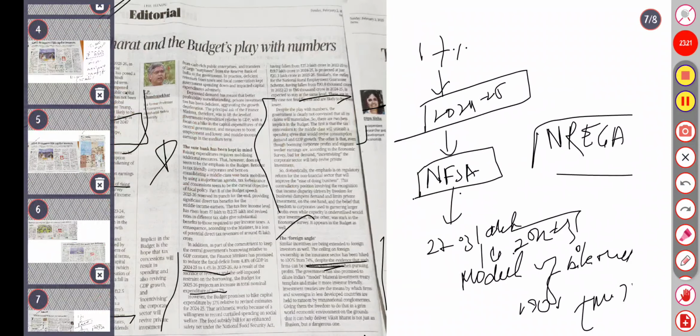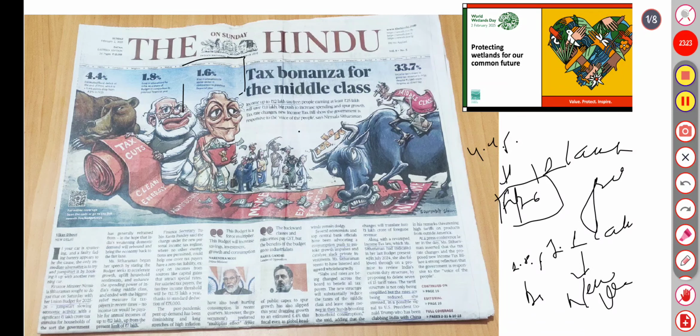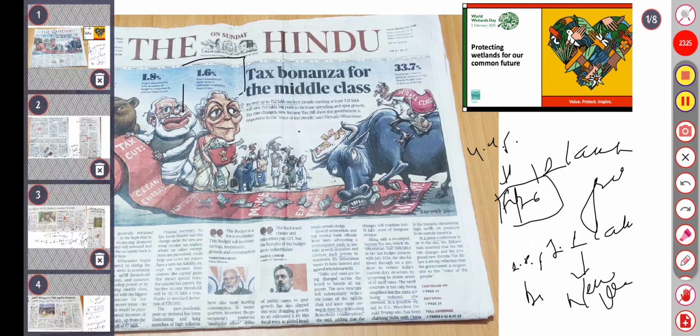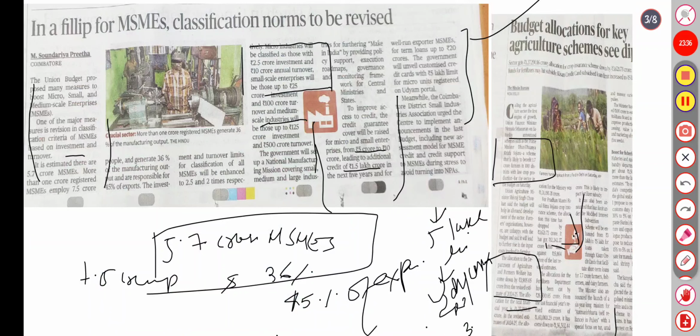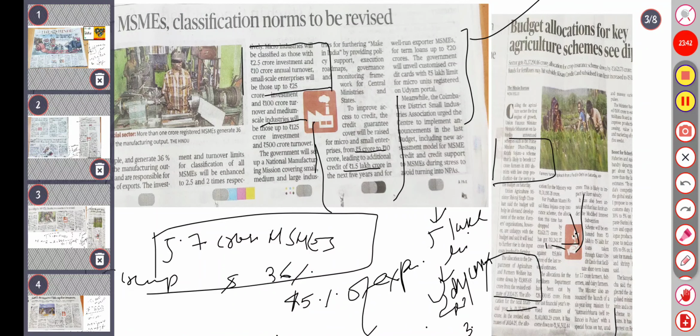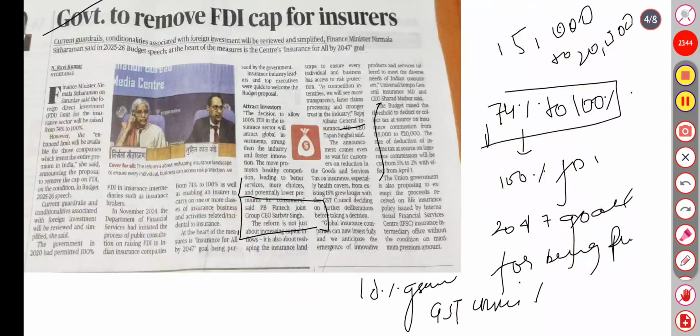So let's have a summary from the first page. The first is the tax bonanza for the middle class. The second is about the budget bringing plenty for poll-bound Bihar, RJD flags special package, and FM proposes many reforms to lift investor mood. The third is about the flip of MSME classification, norms to be revised. Budget allocation for key agriculture schemes sees a dip. Next: government to remove the FDI cap on insurance.